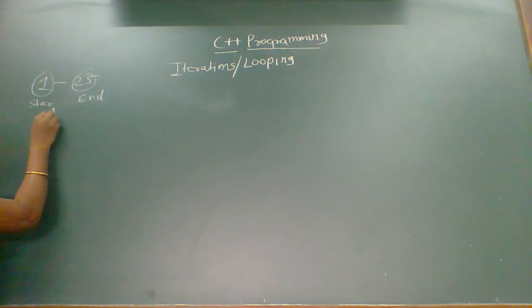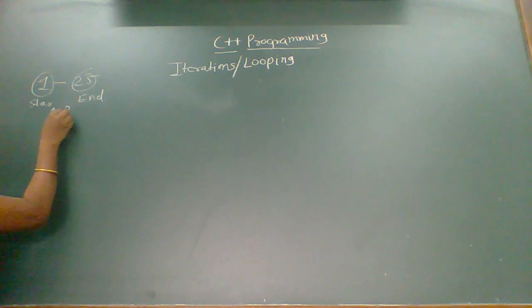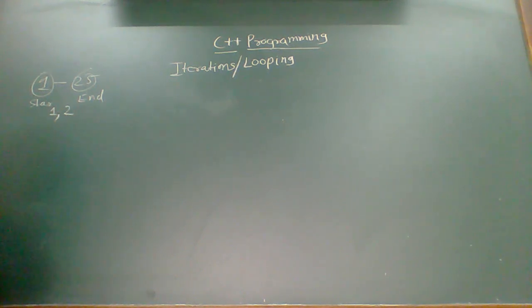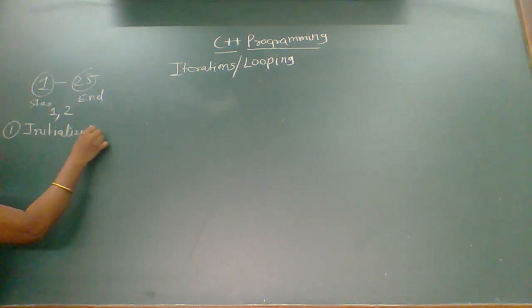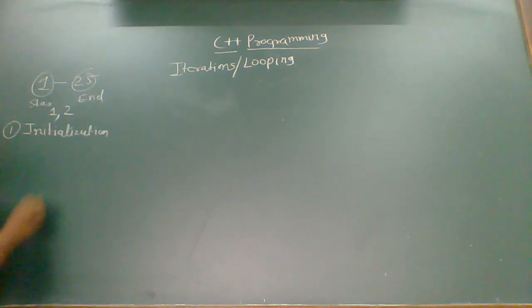Either we can bring one chair at a time or two chairs at a time. Okay. So these are the steps we are going to perform. Now, when we are going to write those loops, the first step we have to do is the initialization. Starting from which value we are going to start the loop.